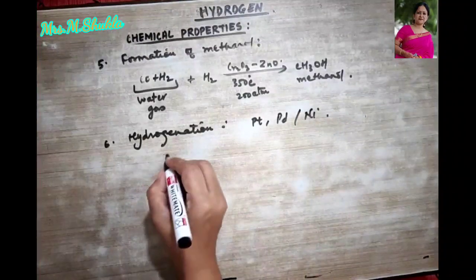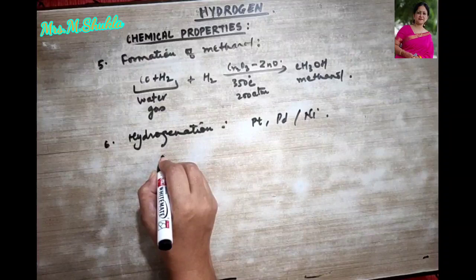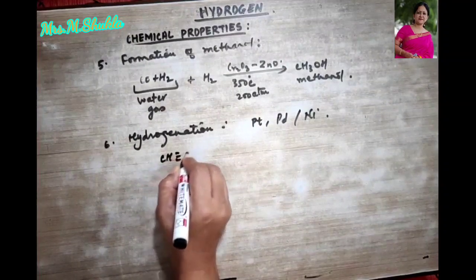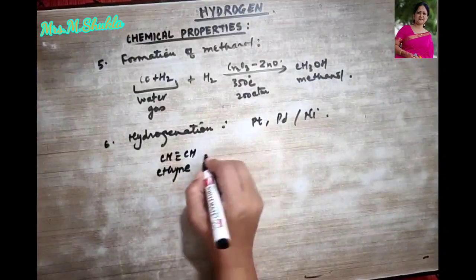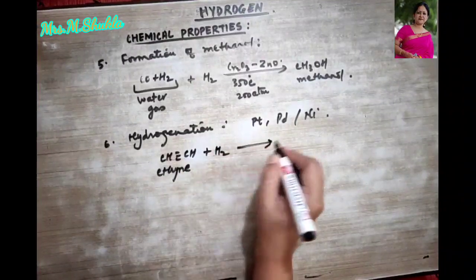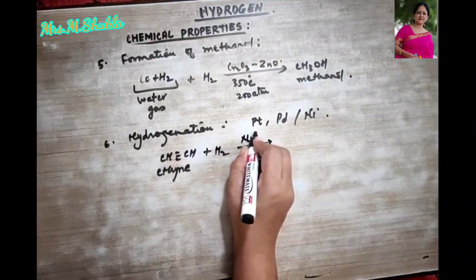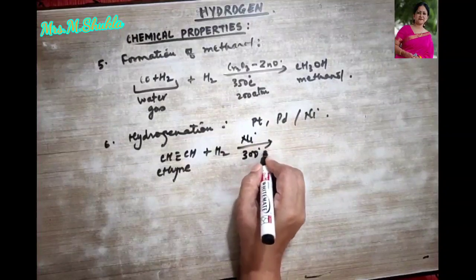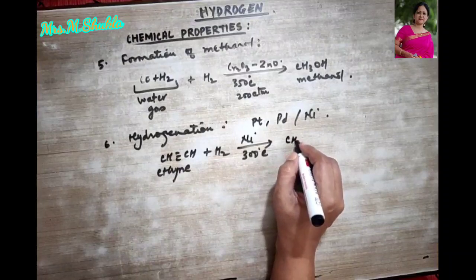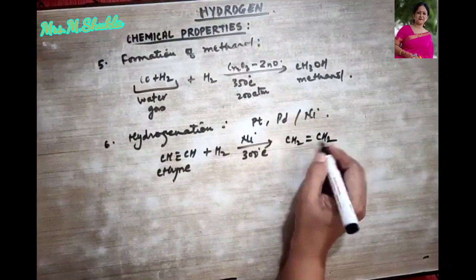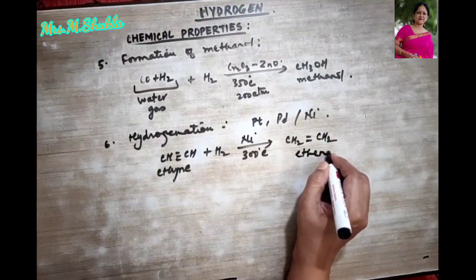Okay, so let's take one example. Like we take ethyne, CH triple bond CH. What is this? This is called ethyne, and when treated with hydrogen in the presence of nickel at 300 degrees Celsius, it shows an addition reaction and forms CH2 double bond CH2, which is called ethene.